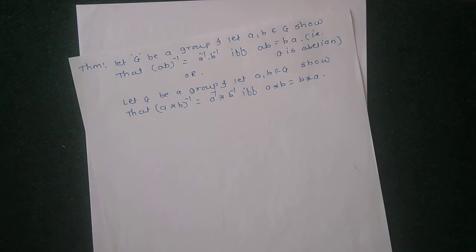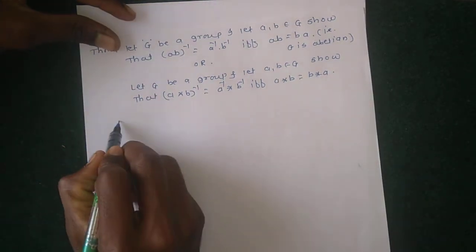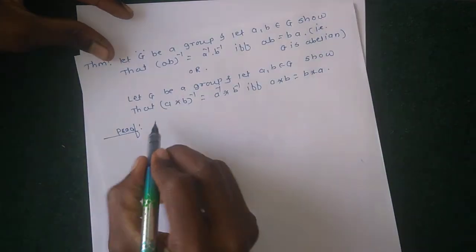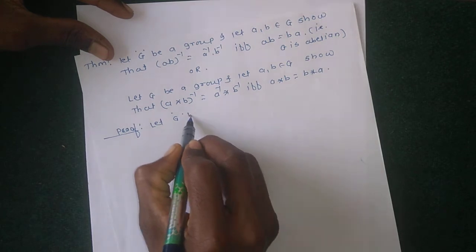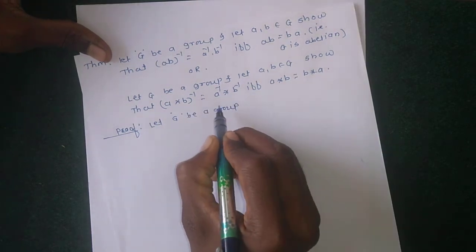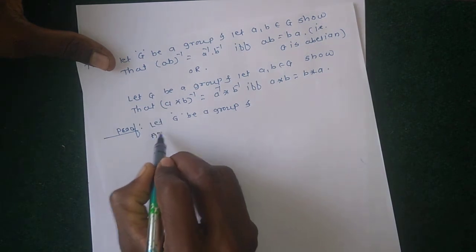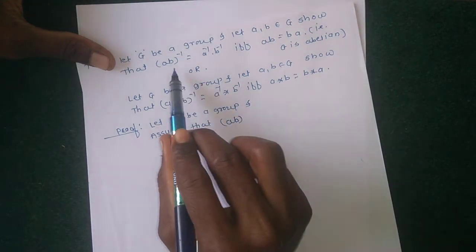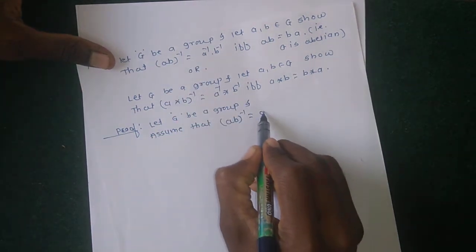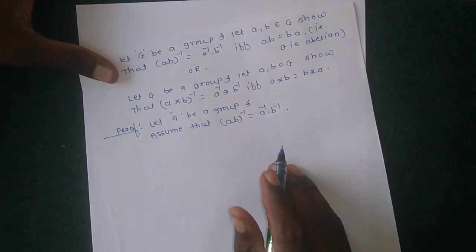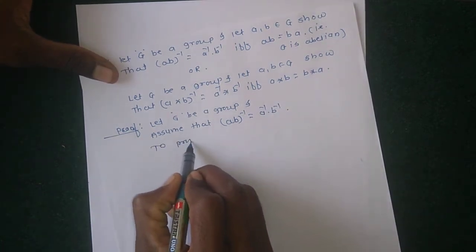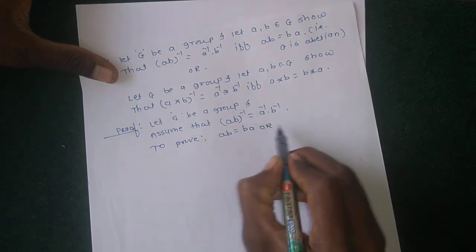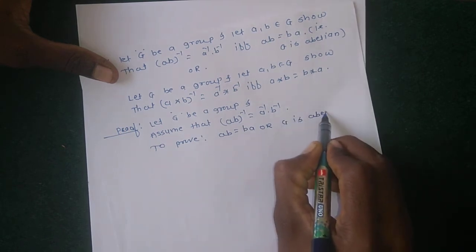To start the proof of this theorem, let G be a group and assume the first condition: (ab) inverse equals a inverse b inverse. What is to be proved here? We need to prove ab equals ba, that is, G is an abelian group.